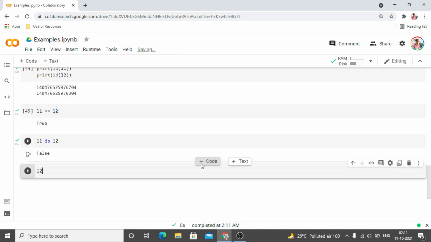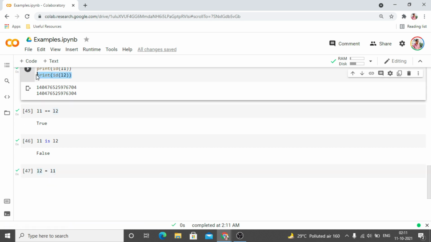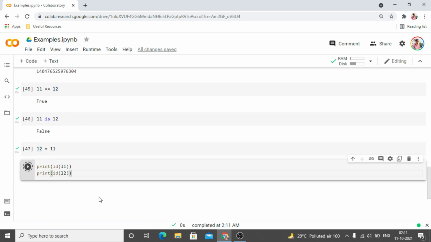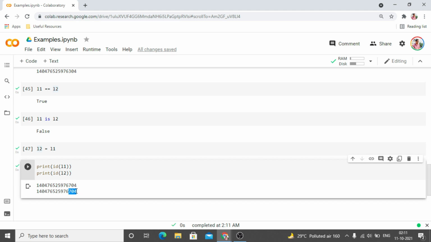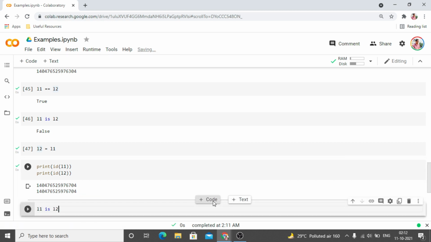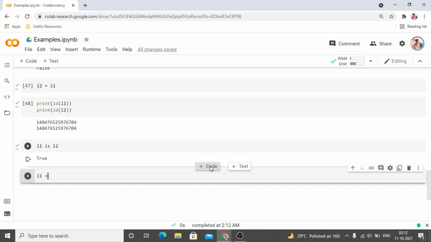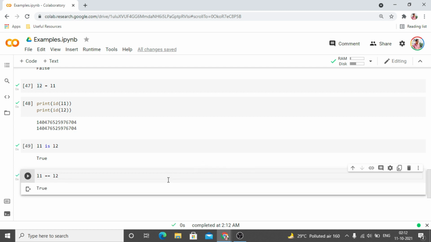But now if I reference L2 as L1, I am taking the L1 object and assigning the reference of L1 to L2. So when this runs, both L1 and L2 are going to reference the same address in memory. If I print the IDs, you can see both of them referencing the same address, the 704 address. Now if I check L1 is L2, it is obviously going to return true because both reference the same object. And if I check L1 double equals L2, that is obviously going to be true as well.